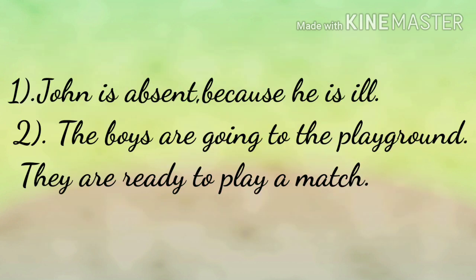For example, John is absent because he is ill. Here, John is a noun. Here, he is the word used in place of this noun. Here, he is a pronoun.